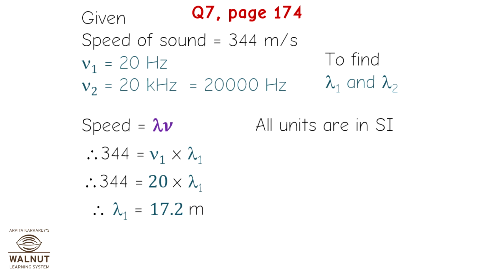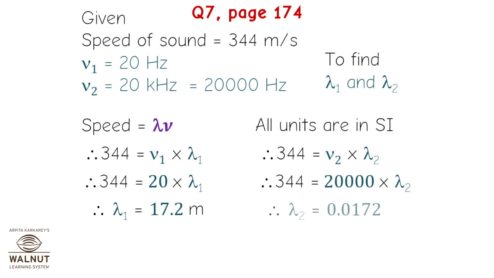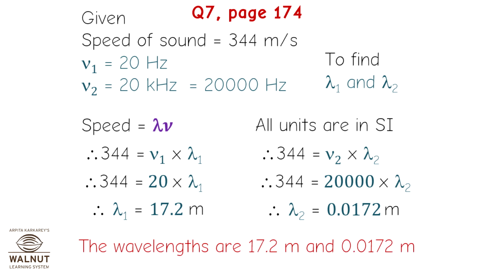Now, let's go to the next one. Therefore, 344 is equal to frequency 2 into lambda 2. Therefore, 344 is equal to 20,000 into lambda 2. Therefore, lambda 2 is equal to 0.0172 meters. Therefore, the wavelengths are 17.2 meters and 0.0172 meters.